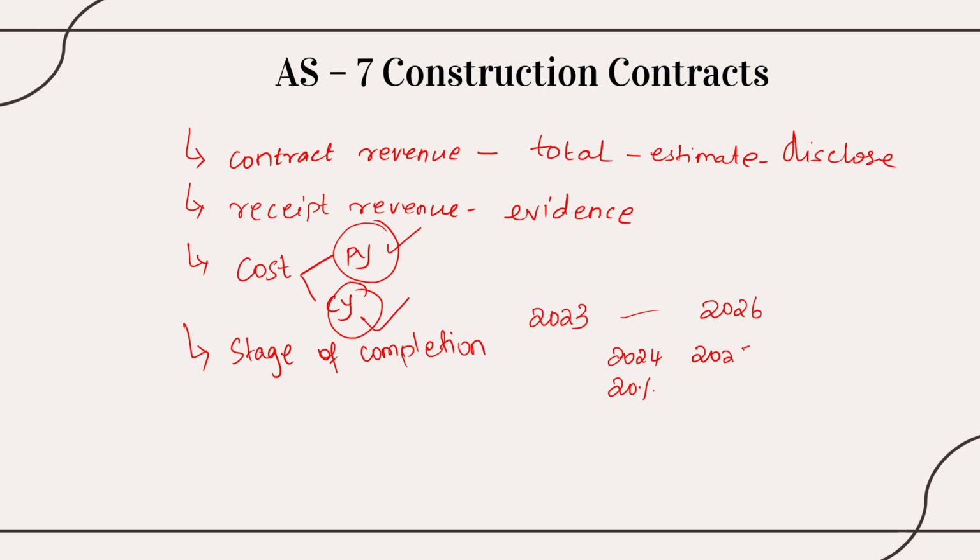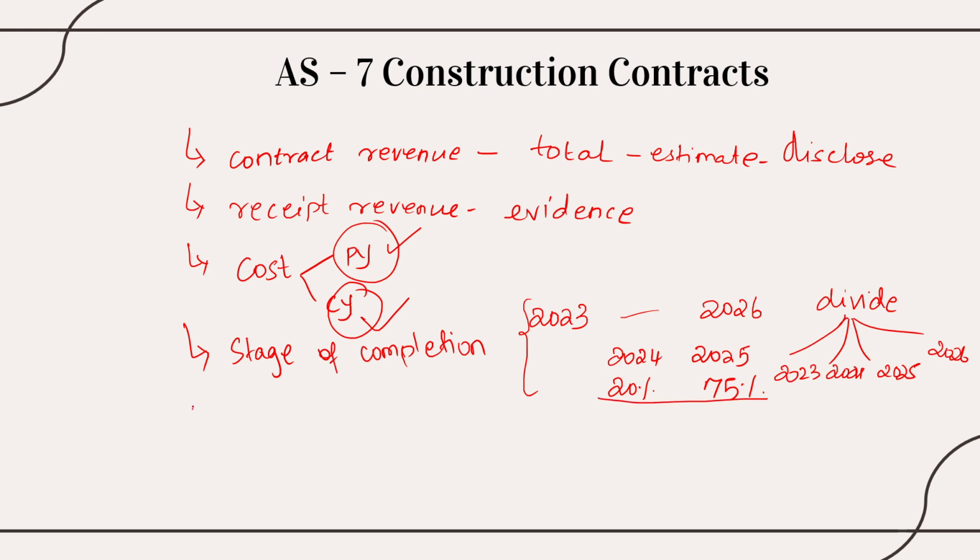In the year 2025, I'm expecting that 75% of the work will be done. So this is my estimation about the stage of completion of construction. This is mandatory for any accountant to estimate and find out. Only then I can divide the cost to that particular year, say for example 2023, 2024, 2025 and 2026. I can divide the cost to the particular year only if I can estimate the stage of completion.